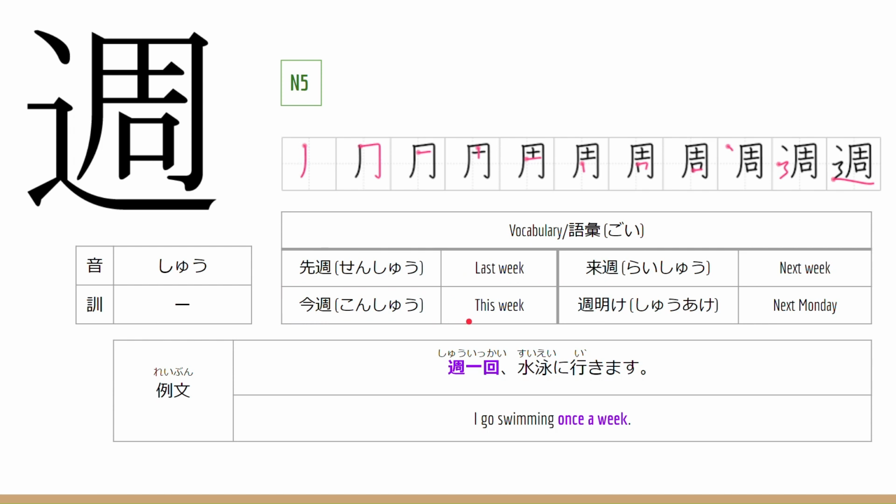今週、 This means this week. 来週、 This means next week. 週明け、 This means next Monday. Now let's go to the example sentence. 週1回水泳に行きます。 This means that I go swimming once a week.